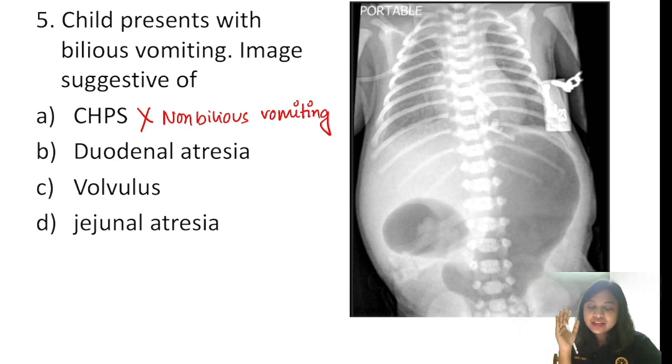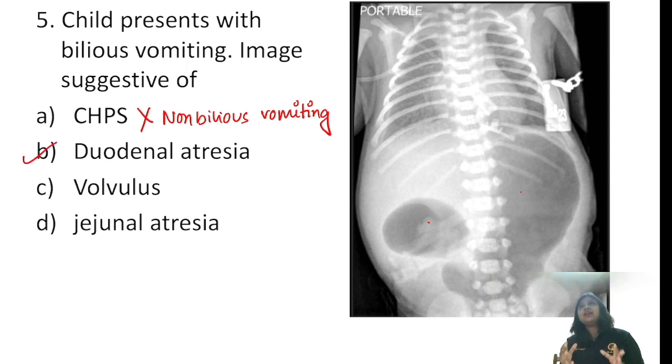And whenever we are thinking about a surgical neonate or surgical abdomen, the first investigation is an X-ray AP view of the abdomen, right? So we advise an X-ray, and this is the X-ray picture. Can you see that this is the stomach and this is the duodenum? So there are two bubbles. It is nothing but the double bubble sign, and the one diagnosis that fits in the options is duodenal atresia.